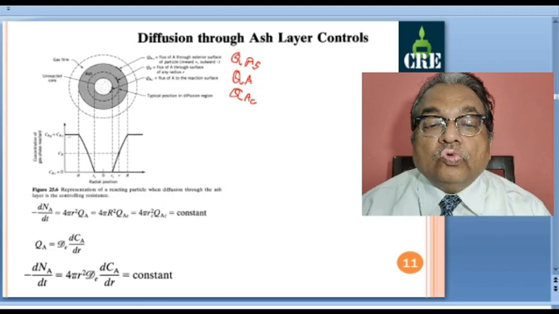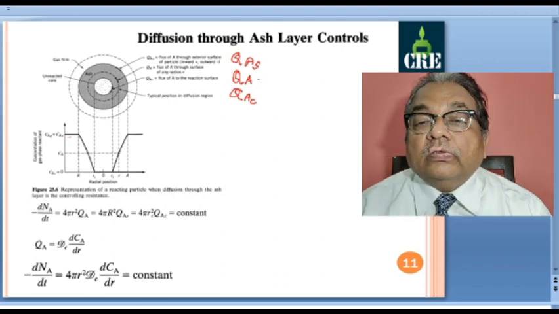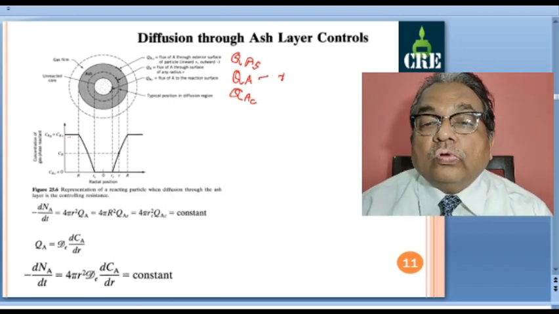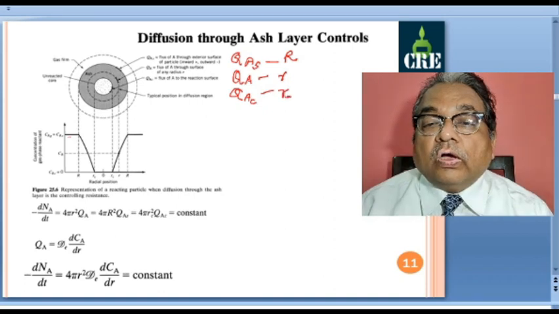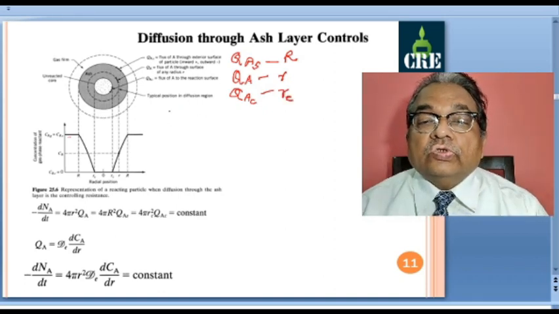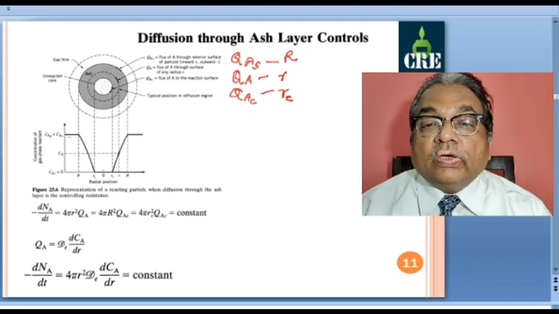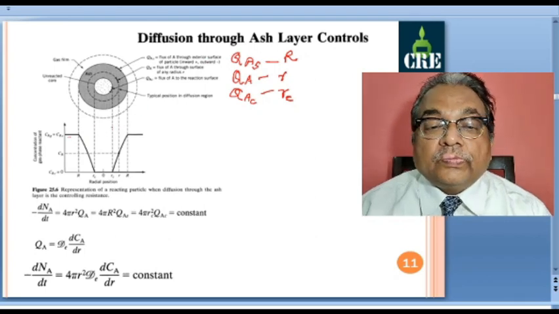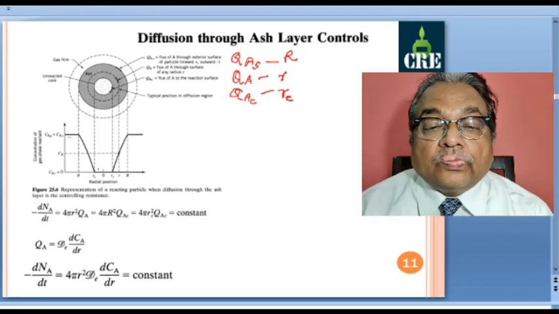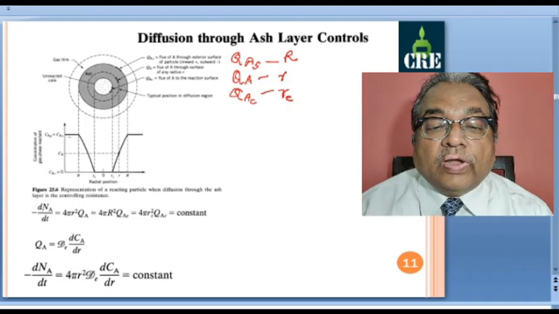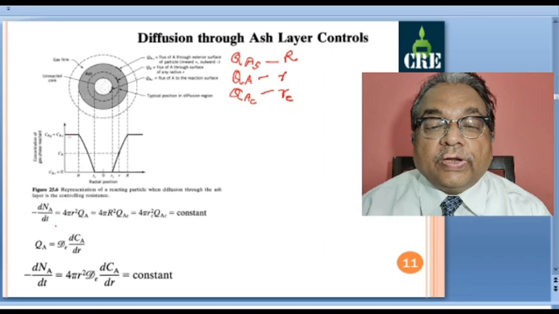Now, QA corresponds to small r, QAS corresponds to capital R and QAC corresponds to RC. So the flux QA will be written in equivalent form of dNA by dt, change in number of moles per unit time.